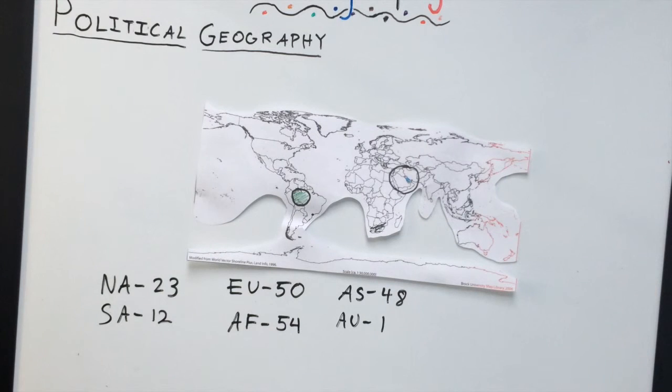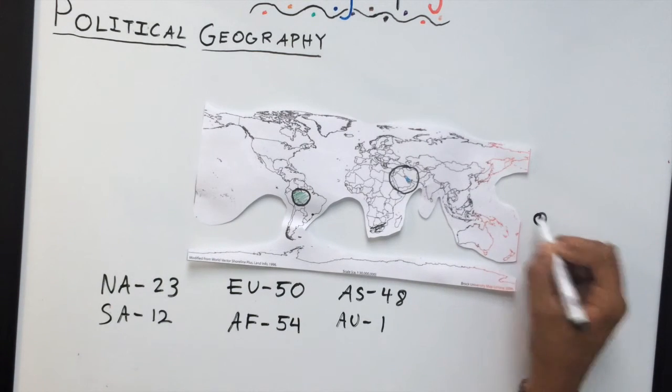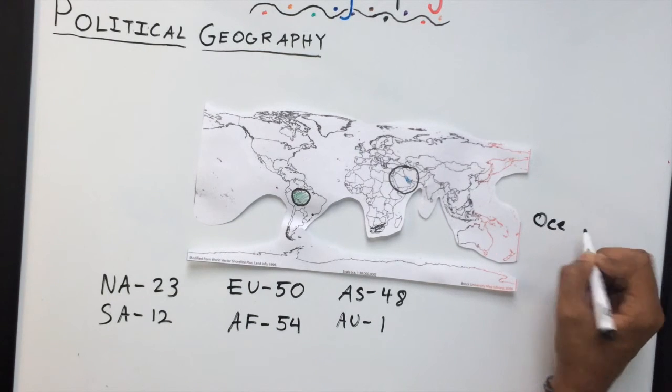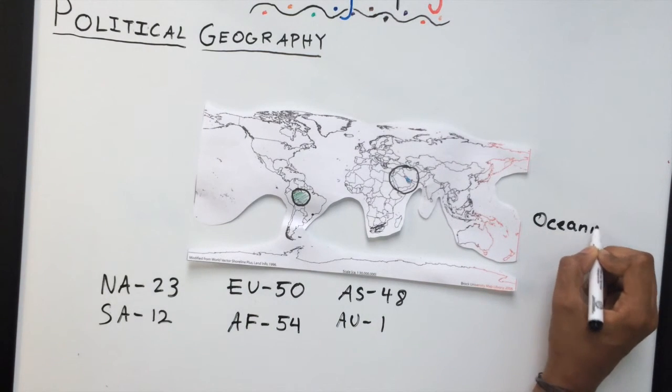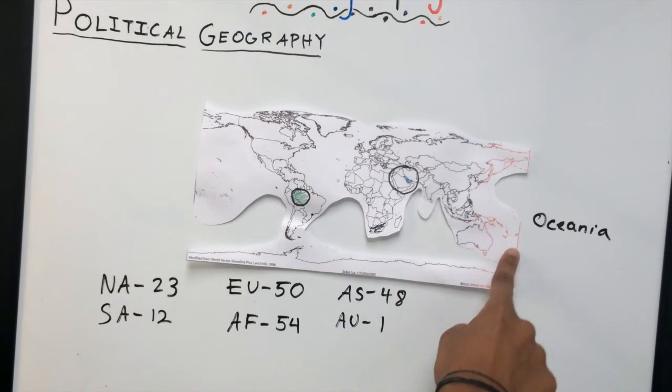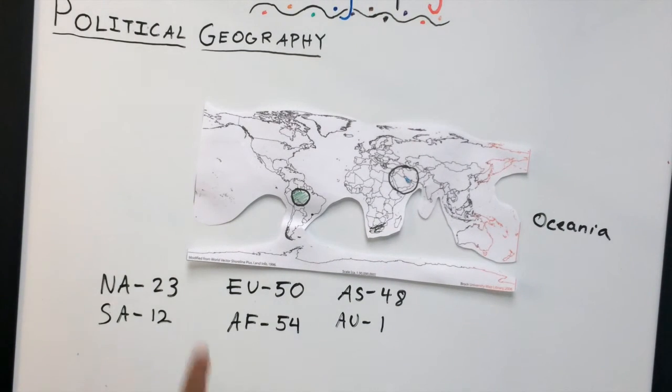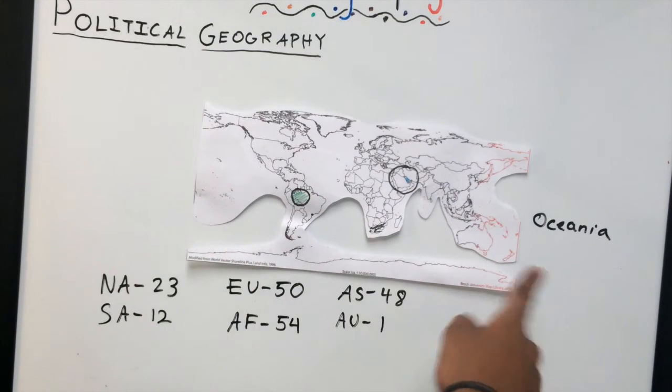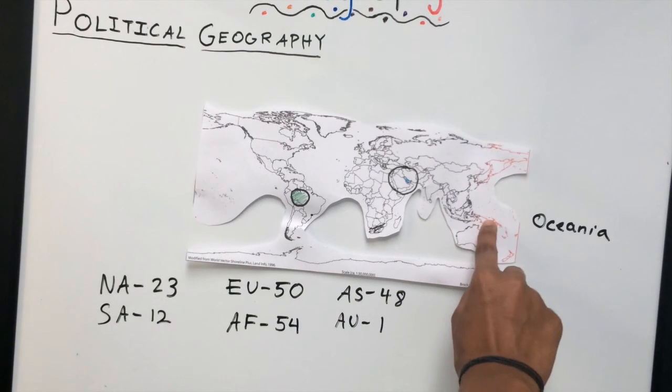They're part of a larger group called Oceania, which is spelled O-C-E-A-N-I-A. This region consists of a lot of really small islands located in the Pacific, including New Zealand and Tonga, which is right here, and so many other small countries. Also Papua New Guinea, which is right there.